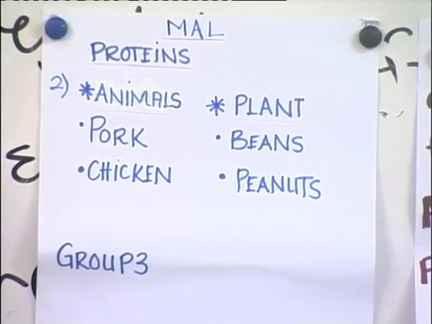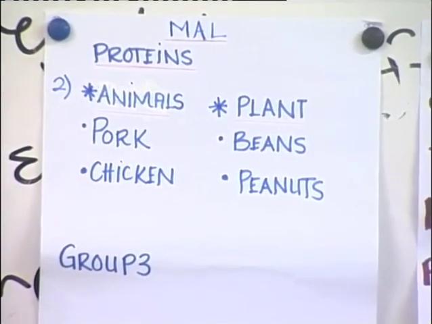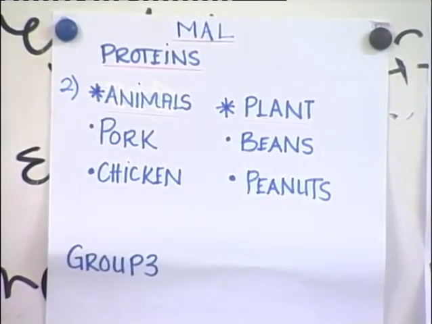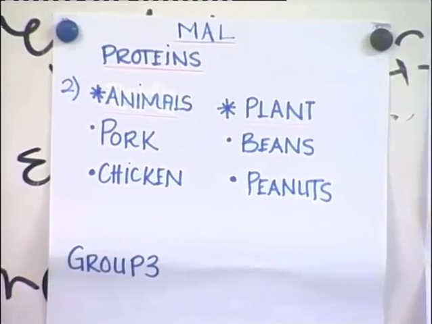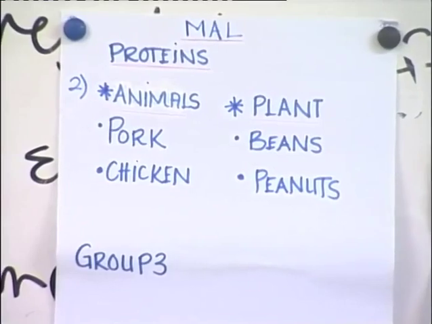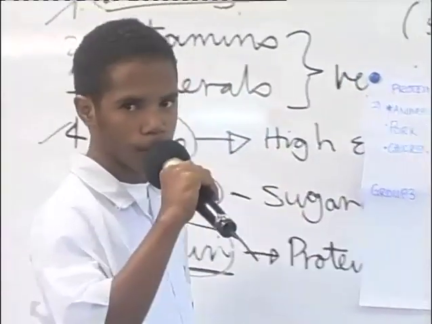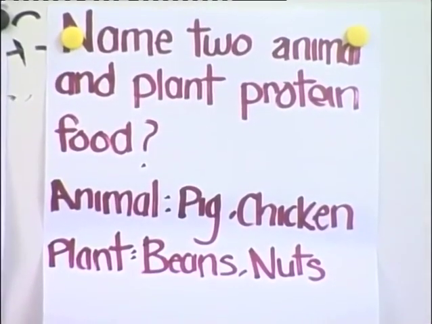Our activity was to name 2 protein foods, 2 animal and plant protein foods, and the animals are pork and chicken. The plants are beans and peanuts. Very good, thank you. We have Bobby. Come up here. For animals, we have pig and chicken, and for plants, we have beans.